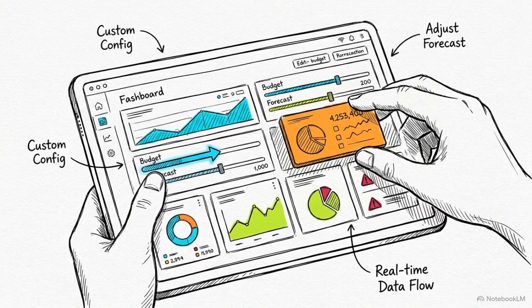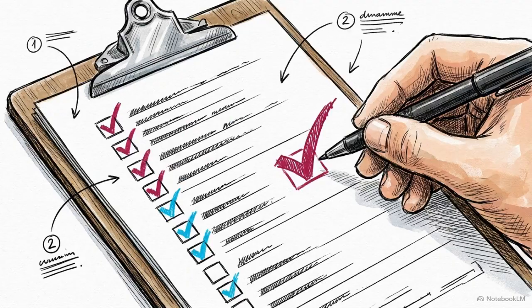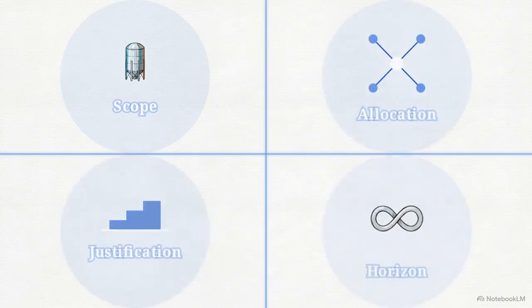The required solution is treating capital planning as a highly customizable system. Management must apply specific budgeting methodologies to solve precise operational problems. We can divide this architecture into 4 distinct nodes: scope, allocation, justification, and horizon.